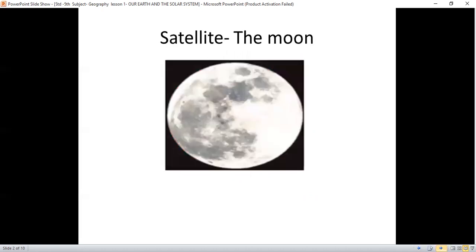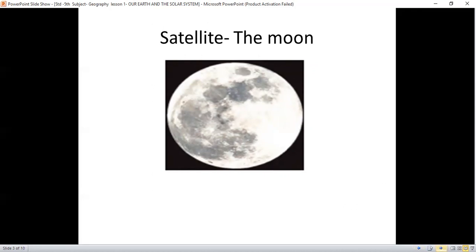The next heavenly body is the moon and the satellites. Now, what is a satellite? The heavenly bodies that revolve around a planet are called satellites. The first example is the moon, which is the satellite of the earth. The moon revolves around the earth and hence it is called the satellite of the earth. Satellites get their light from the sun. Most of the planets in the solar system have satellites.